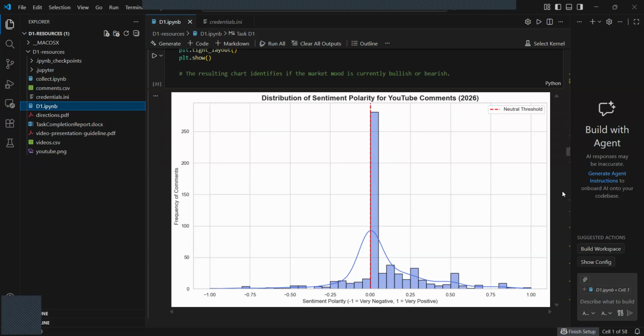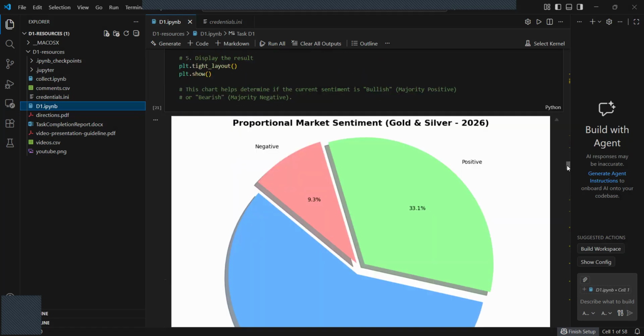However, when we look at the comment sentiment distribution, we see a much wider variance. There is a significant positive tail here. This suggests that the audience for these channels is predominantly bullish, viewing any market news as a potential buying opportunity.